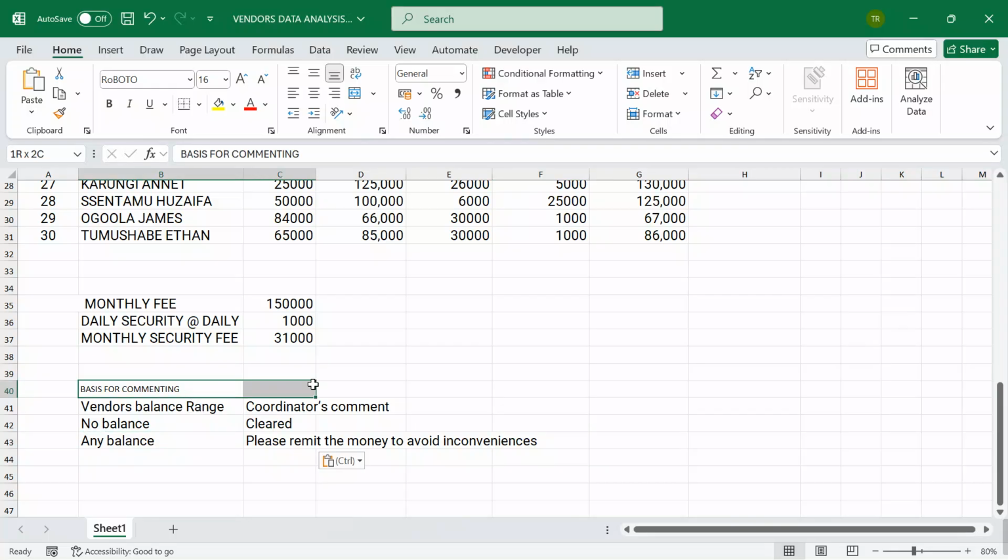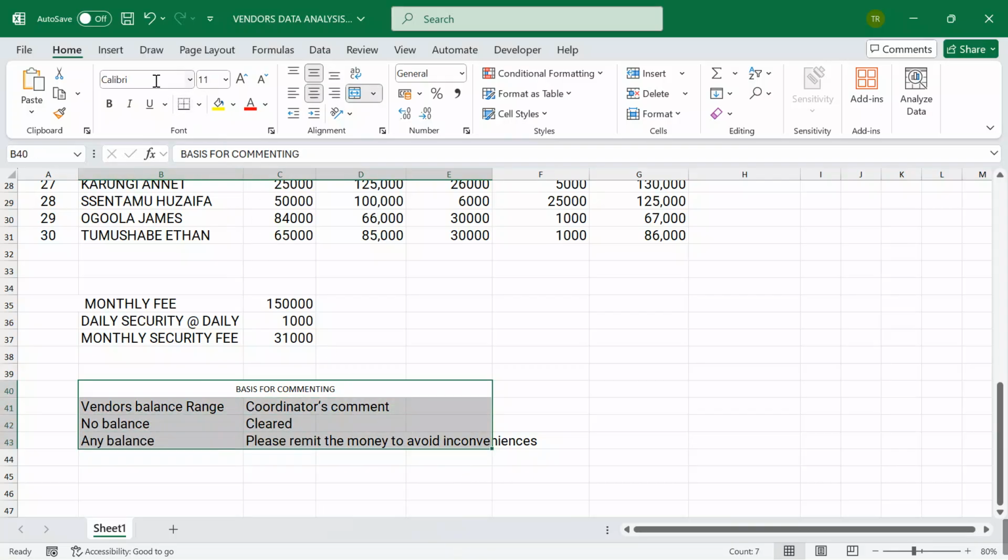Let me merge this up, maybe up to around here, and then I'm going to merge. After merging, allow me to maintain a uniform font. This is Roboto, which is my favorite font. You're free to take any that you want, and then I'm going to take 14 as my font size.